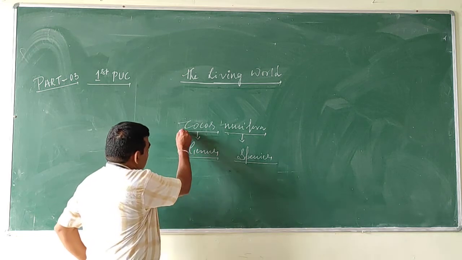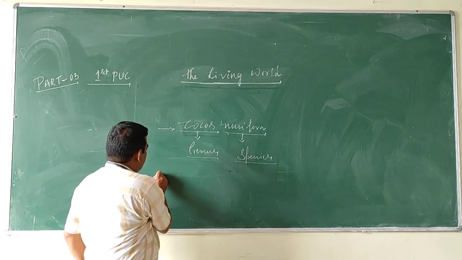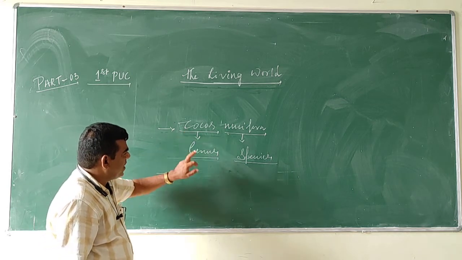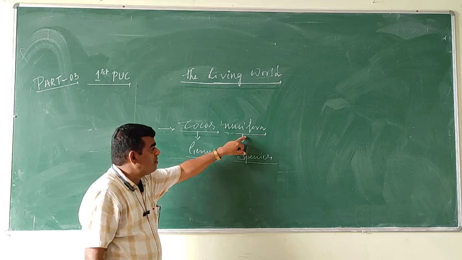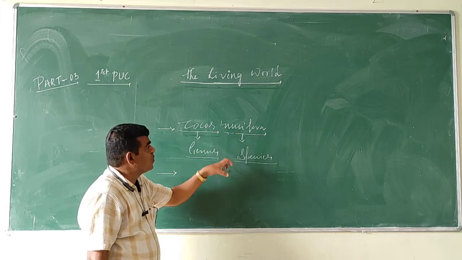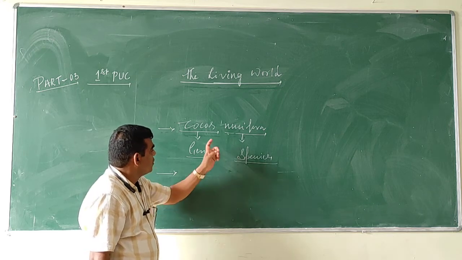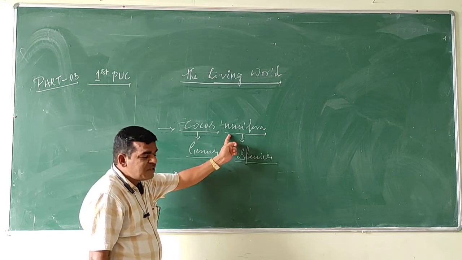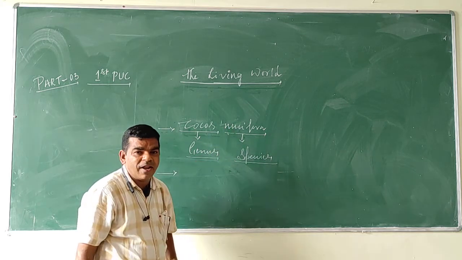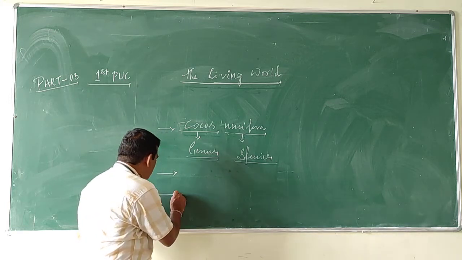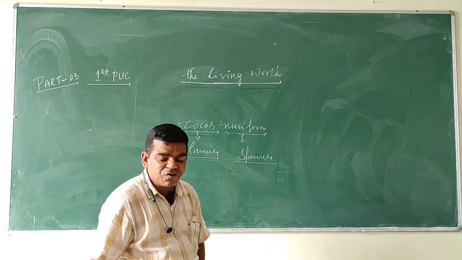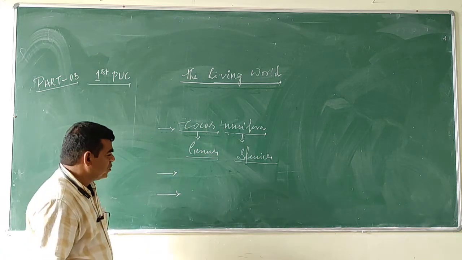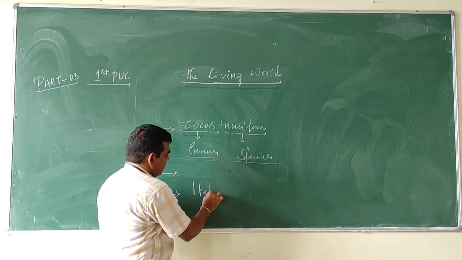Next, the genus name is always written with a capital letter, and the species name should be written in a small letter. These are the rules of binomial nomenclature. One more rule is that the scientific name should always be in italics.